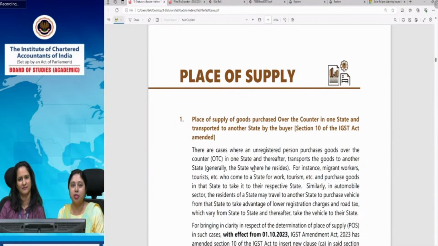So whenever that comes into picture, we have who has to take registration, what will be the place of supply. On similar lines, if you see everywhere, like she's telling, there will be registration provisions, returns provisions also separate for these persons. So during the course of the discussion, you will appreciate that this online gaming service provider, who is a person located outside India and is providing it to a person within India, is at par with any person providing OIDR services to a person in India who is unregistered, because OIDR services are provided to registered as well as unregistered persons.